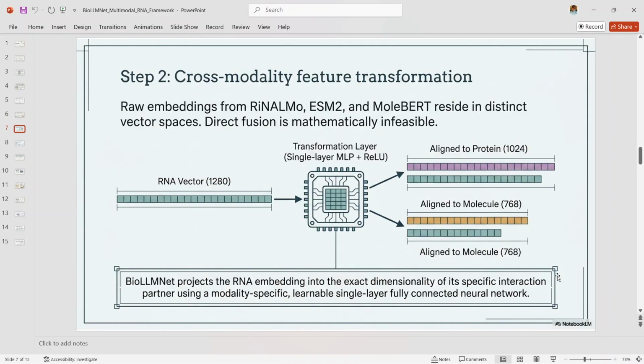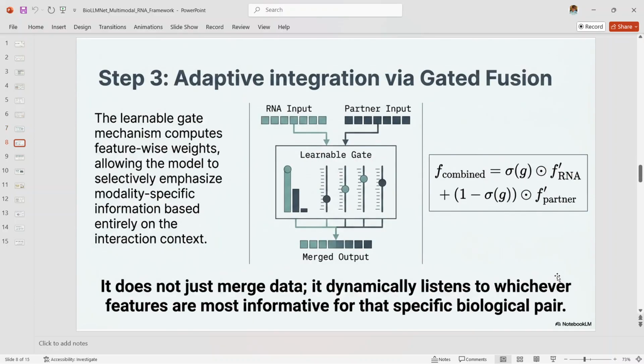Step 2, cross-modality feature transformation. Here the problem is alignment. These embeddings come from different models and therefore live in different vector spaces, so they cannot be fused directly. BioLLMNet solves this using a learnable transformation layer that projects the RNA encoded embedding into the dimension of the interaction partner. This step is subtle but essential because it allows the model to compare heterogeneous biological signals in a mathematically consistent way.